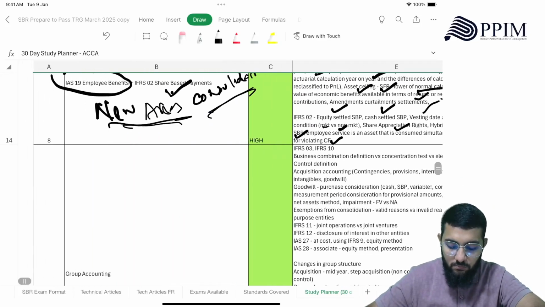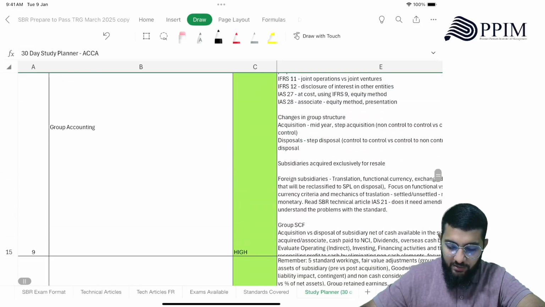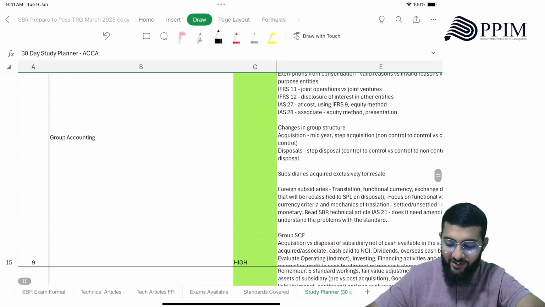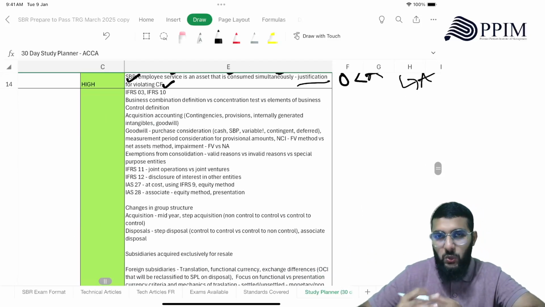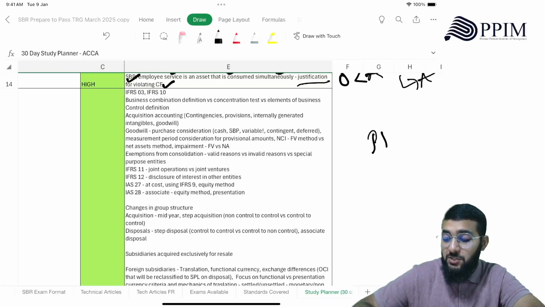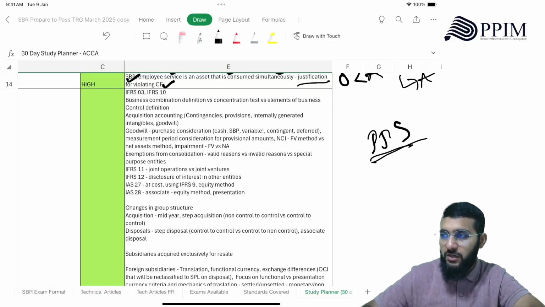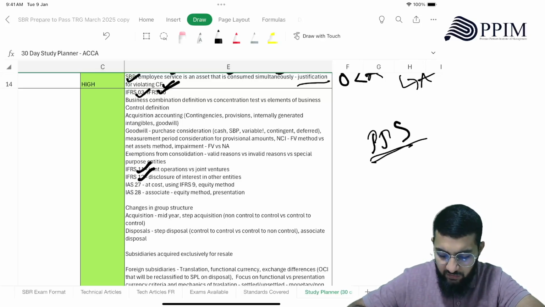Okay? Right. Then there is group accounting. Very important. There are 2 days I had assigned for that. So this is extremely important, right? Question is going to be there from group accounting, right? And especially the pre-populated spreadsheet, you will have to know group accounting in and out. All right. So here the standards that they deal with are IFRS 3, IFRS 10, IFRS 11, 12, IAS 27, IAS 28.